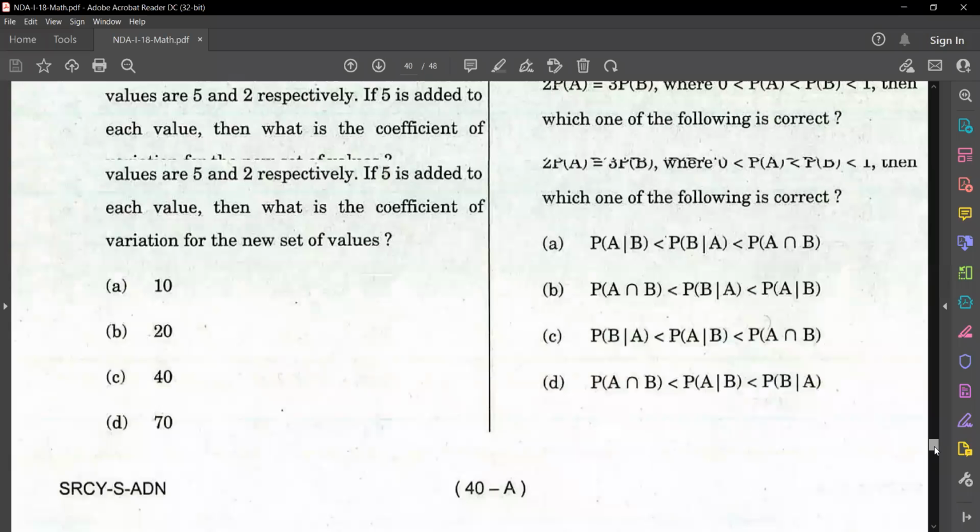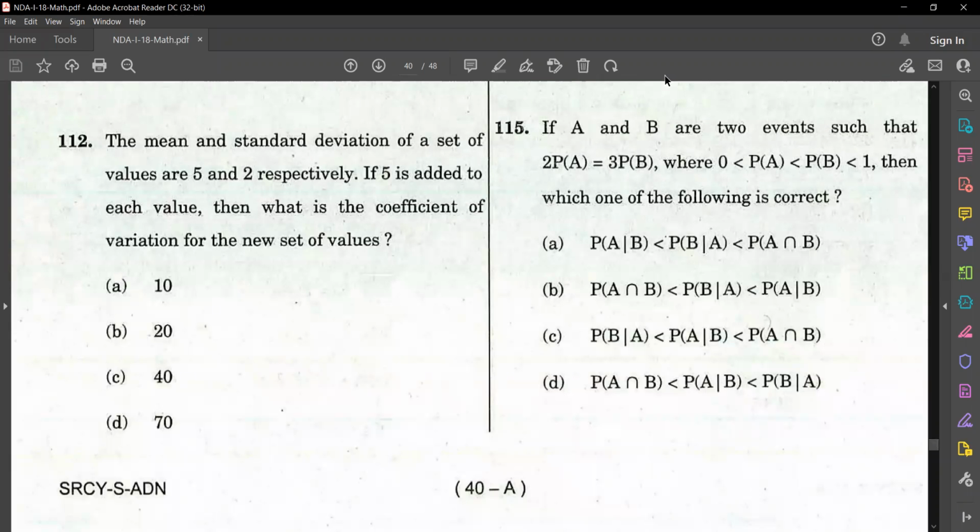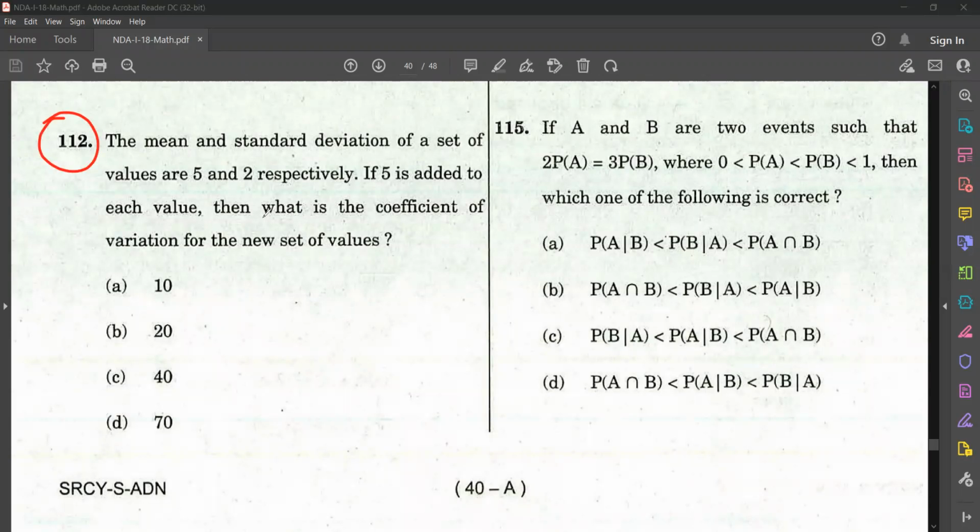Question 112. The mean and standard deviation of a set of values are 5 and 2 respectively. If 5 is added to each value, then what is the coefficient of variation for the new set of values? Mean and standard deviation is given. You have to find out, 5 is added to each value, then what happens to the coefficient of variation for the new set of values?